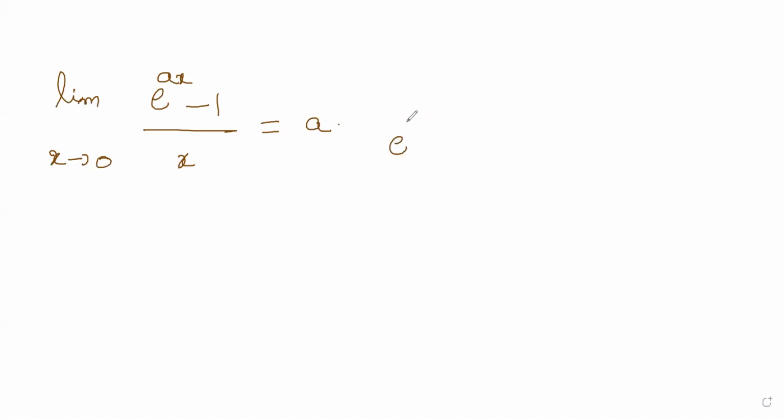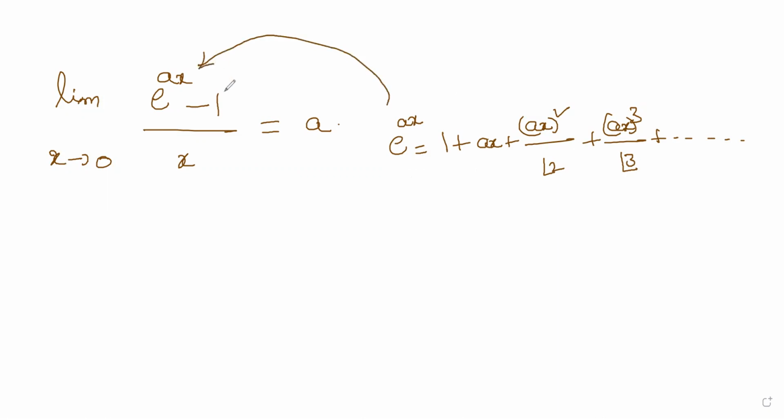If you want to write the expansion of e power ax, it becomes 1 plus, instead of x, you have to put ax, plus ax whole square this time divided by factorial 2 plus ax whole cube divided by factorial 3 and so on. This is how you get infinite series. So once again you can plug in here.